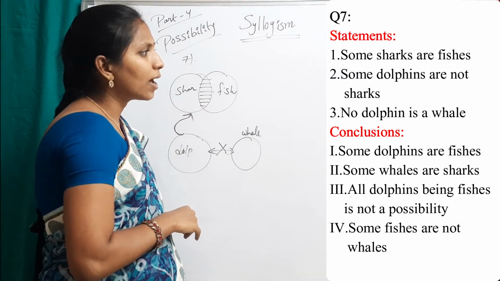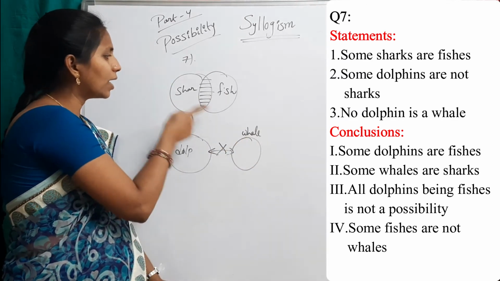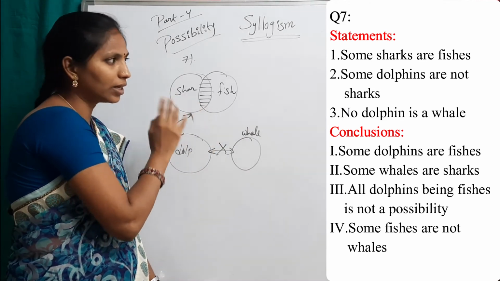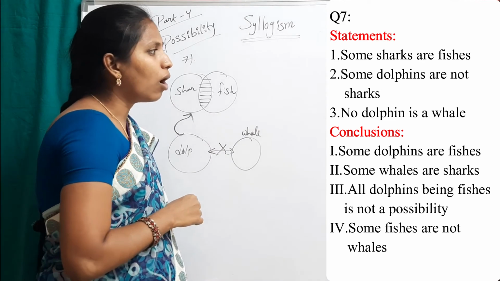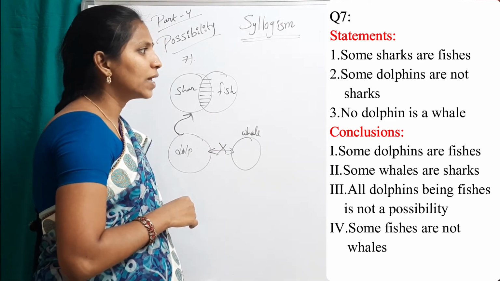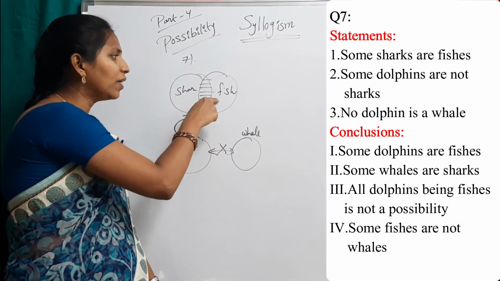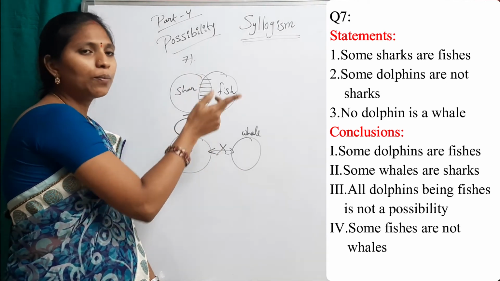And some whales are sharks. Again same. There is no direct relation. We can't say, that is false. And third one, all dolphins being fishes is not a possibility.